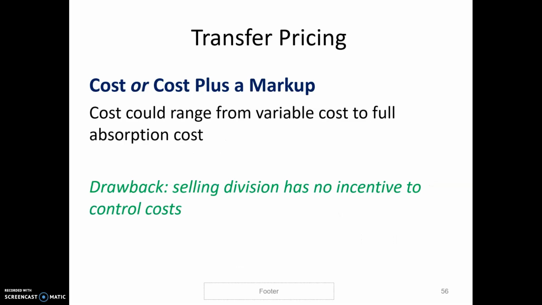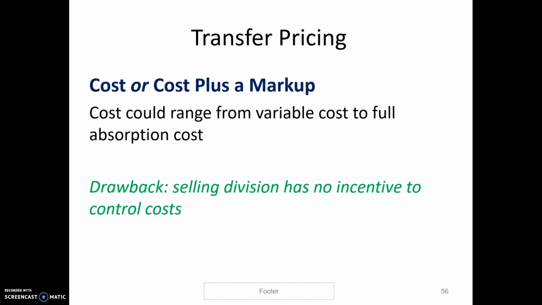Cost or cost plus a markup. So the company could have a policy. It could be cover the variable costs, or it could be full absorption costs where we even get the fixed costs covered, because that would improve the operating income for the selling division if they were getting their fixed costs covered as well. Or perhaps there's just a certain percentage markup that's standard. And as long as that's below the market price that the buying division could pay if it went to an outside vendor, then that's going to be beneficial for both division managers.